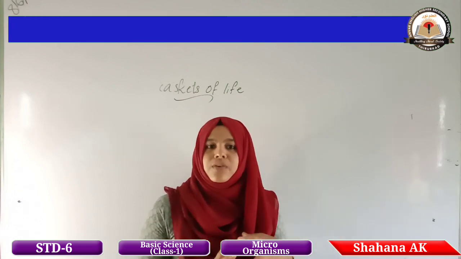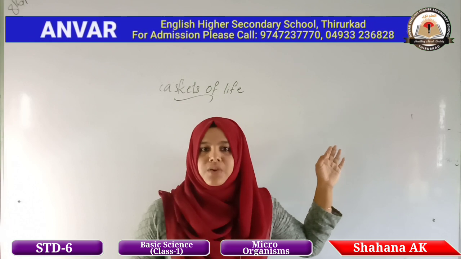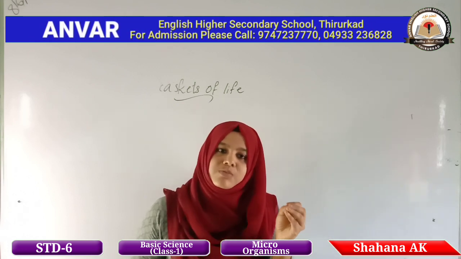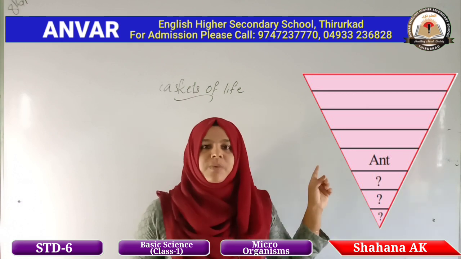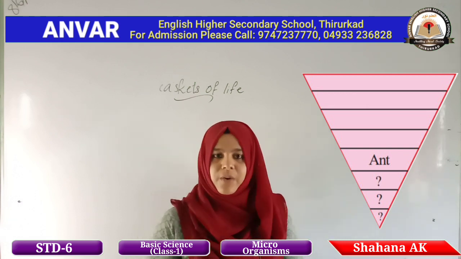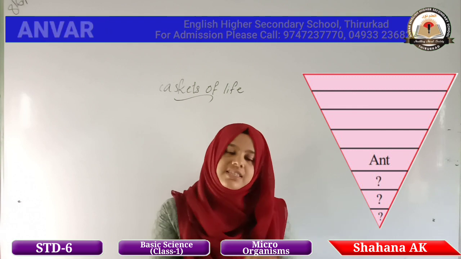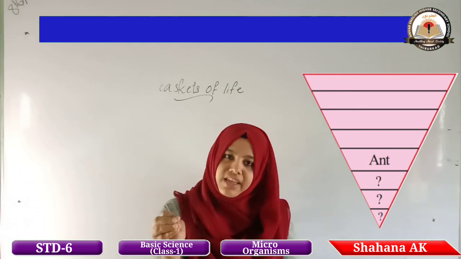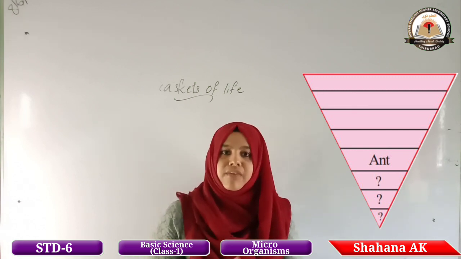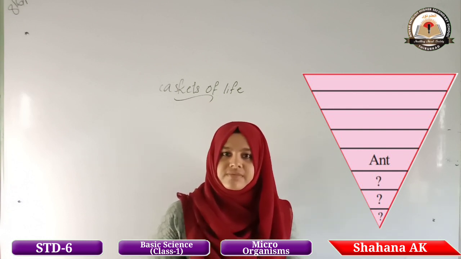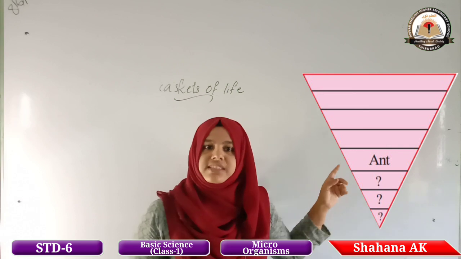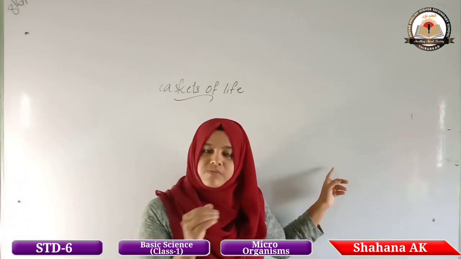So here from this group of organisms you can understand which one is the smallest organism, ant. From this group ant is the smaller organism, but is there an organism smaller than ant? Have you seen any organism which is smaller than ants? So you have to write some more examples for smaller organisms than ant.